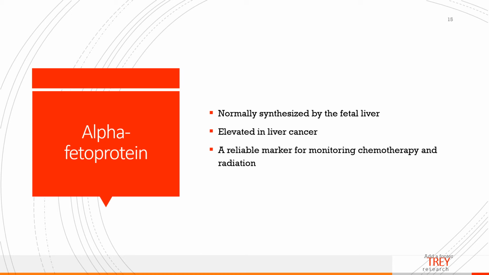Alpha-fetoprotein is a marker found in fetal serum but not in adult serum unless the patient has cancer. In primary hepatomas, a metabolic shift of the liver tissue occurs, making the tissue revert back to a fetal-like state, so alpha-fetoprotein is then produced. It is normally synthesized by the fetal liver and yolk sac. It is elevated in liver cancer, and it can be elevated in non-cancer conditions such as hepatitis or cystic fibrosis. It is a reliable marker for monitoring chemotherapy and radiation treatments.